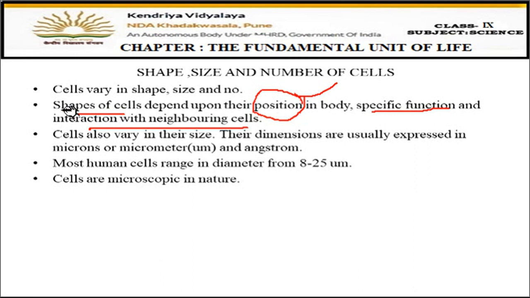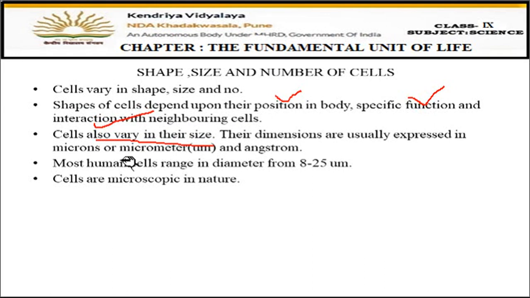Okay, so there are 3 points on which the shape of the cell depends. One is position in the body, function, and third the interaction with the neighboring cells. Fine. Now cells also vary in their size. Some are very small cells and some cells are bigger also. Most of the human cells range in diameter from 8 to 25 micrometers. This is the size of normal human cells.